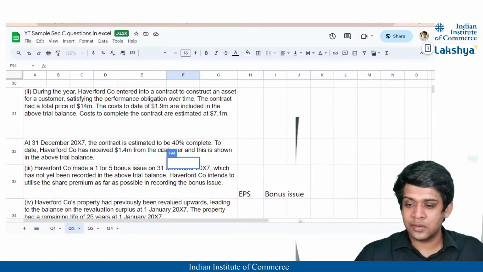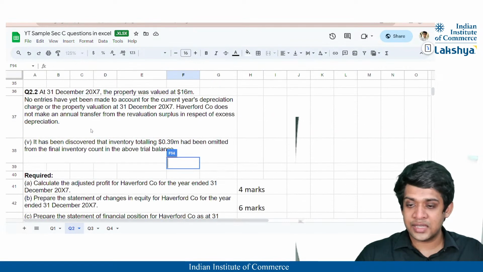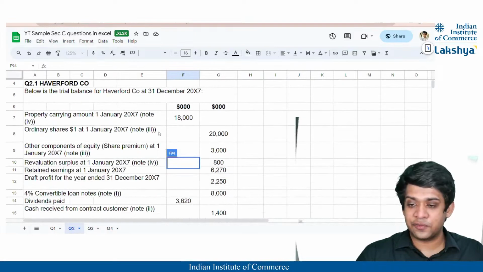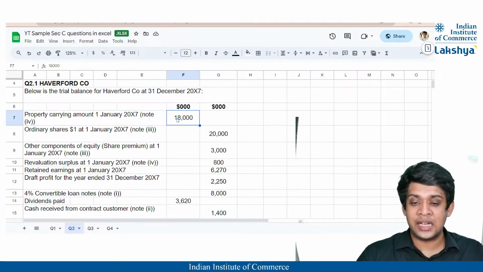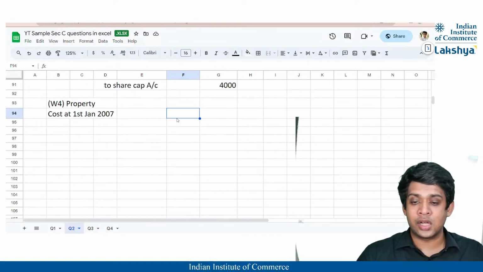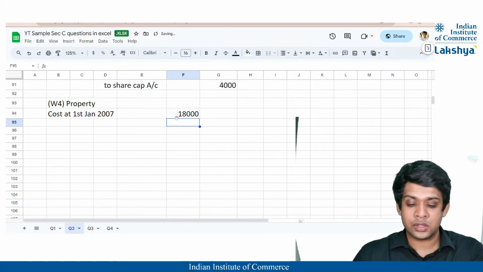At 1st Jan the balance, we have not seen that, correct? It was just stating that it was revalued. So what is the balance at 1st Jan? Yes, the property carrying amount at 1st Jan, the first one, 18,000, right? So the balance of the property, plant and equipment, or the cost of property, plant and equipment at 1st Jan is nothing but 18,000, correct?